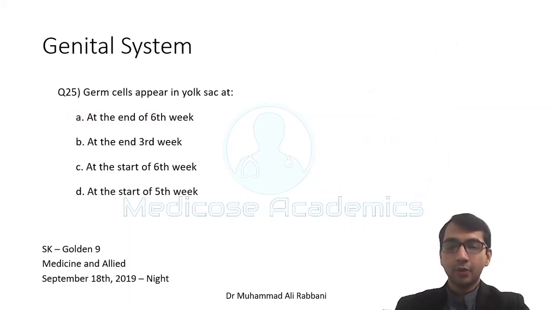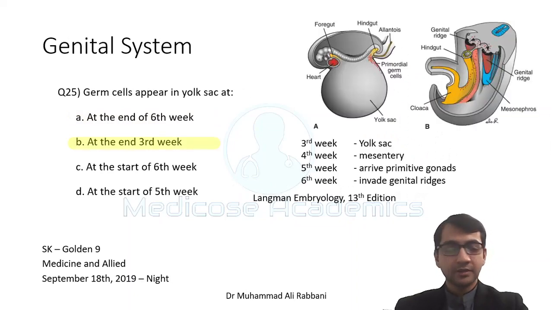Germ cells appear in yolk sac. In yolk sac they appear in the third week. Surprisingly, this is a very frequently asked question. Germ cells appear in the yolk sac wall in the third week. Later on in the fourth week they migrate all the way through the mesentery to the posterior abdominal wall, and they reach near the forming gonads in the fifth week, and in the sixth week they actually invade the ridges, and after that the gonads start their differential development. Before week 5, both of the gonads, even microscopically, were similar in both males and females.